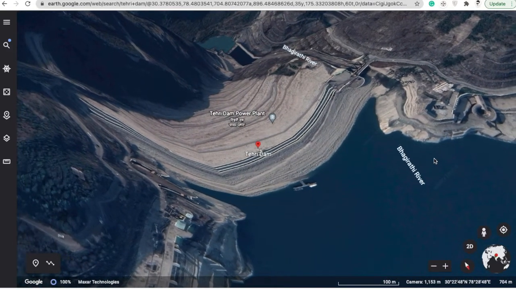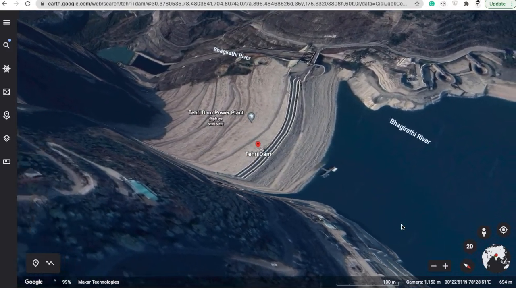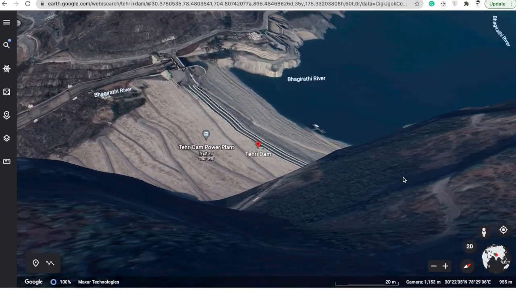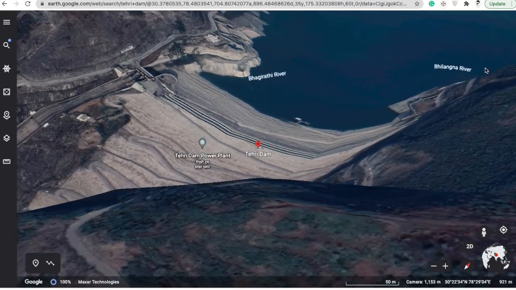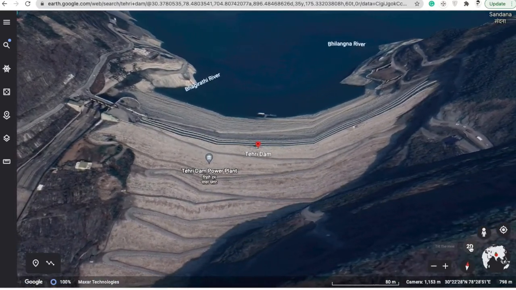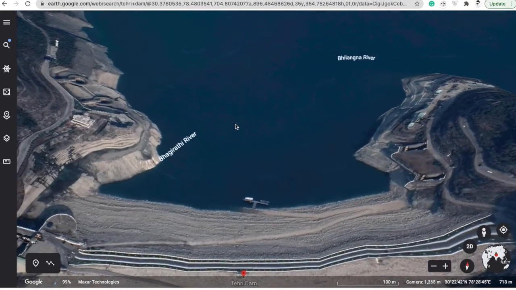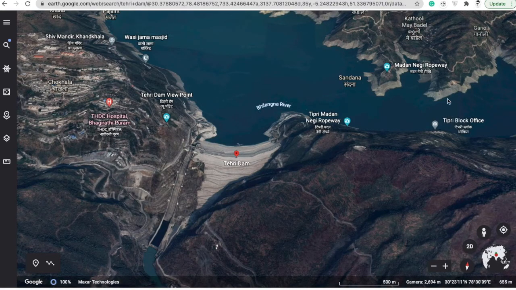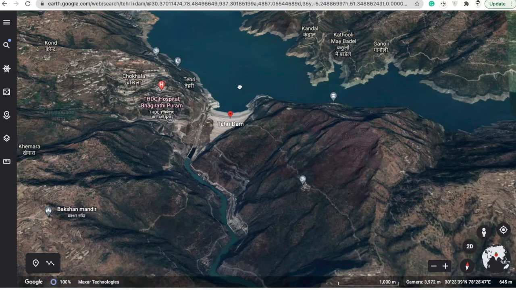This is the Bhagirathi river, and from one side we have the Bhilangana. Both meet, and finally it forms a huge storage reservoir. Bhilangana is coming from this side and Bhagirathi is coming from this side. Let me pause and now let me show you. Look, you can see this is the Bhagirathi region and this is the Bhilangana. Both meet over here and finally form a huge reservoir.